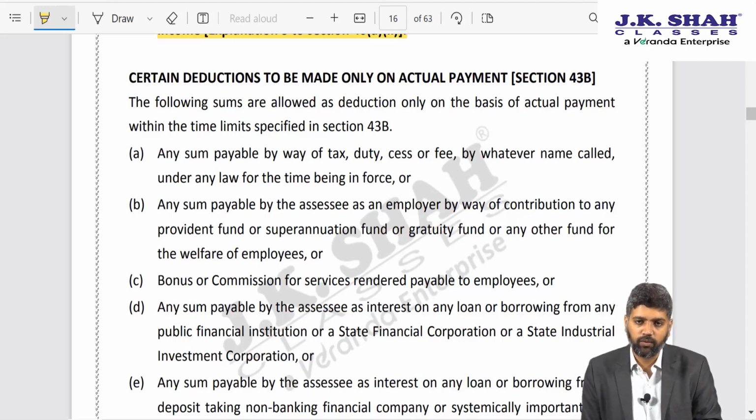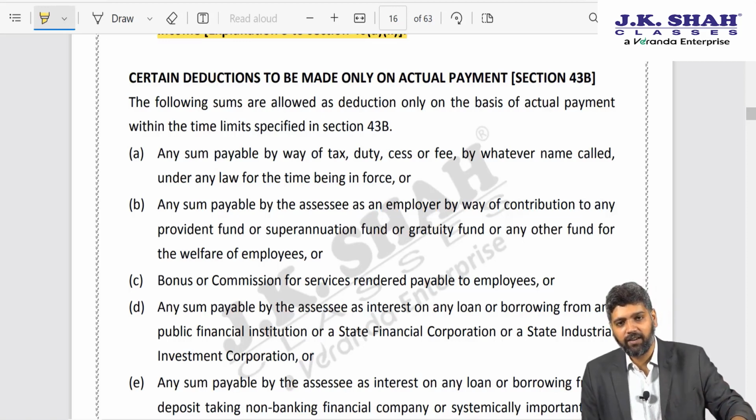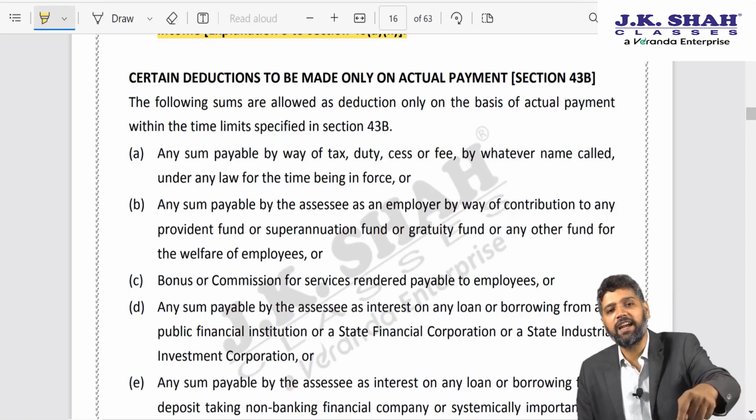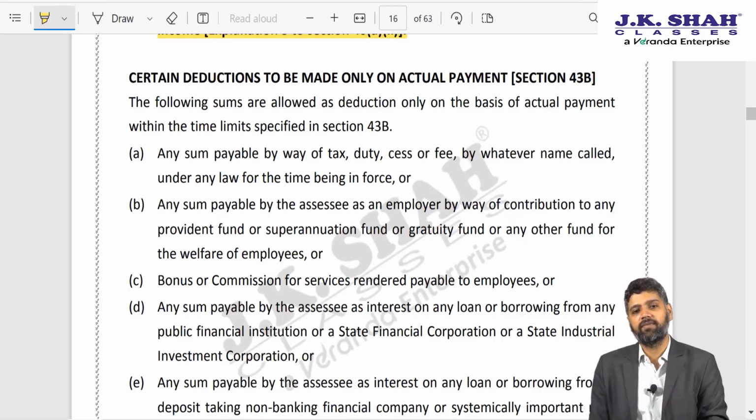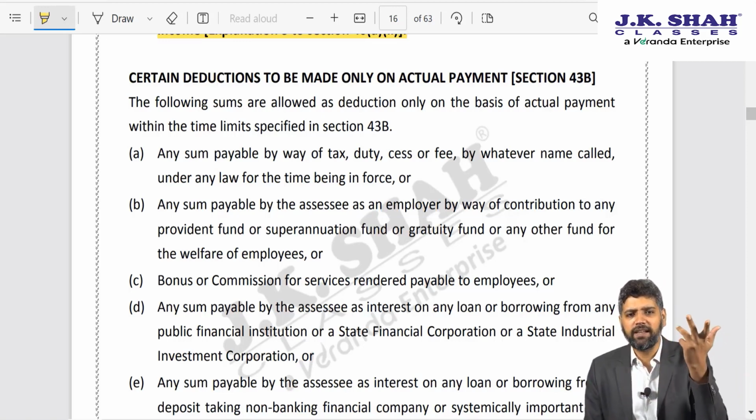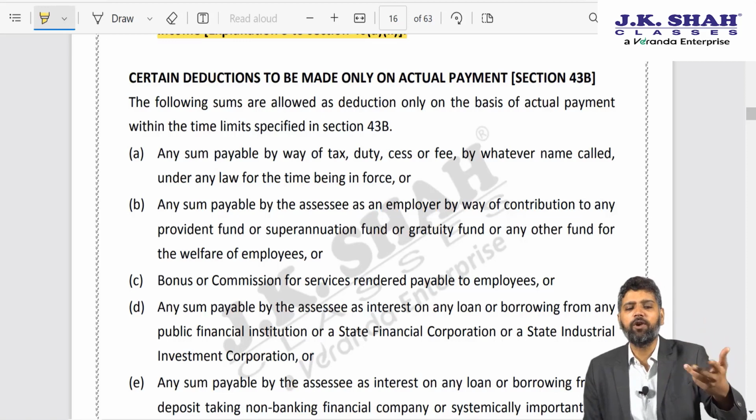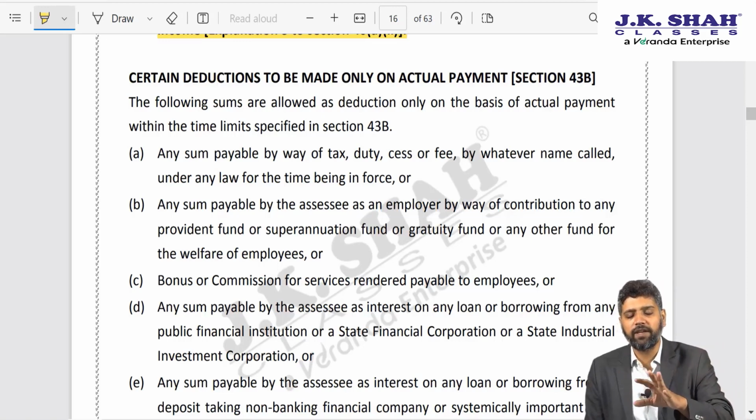A question arose, sir, what about the interest unpaid which gets converted into a fresh loan? Banks many a times do that restructuring. Suppose I am not able to pay interest on my loan, working capital loan, the bank will say, okay, that interest we will convert it into a fresh loan and provide you maybe 10 installments to pay it.